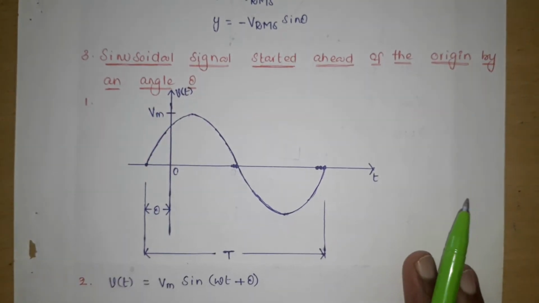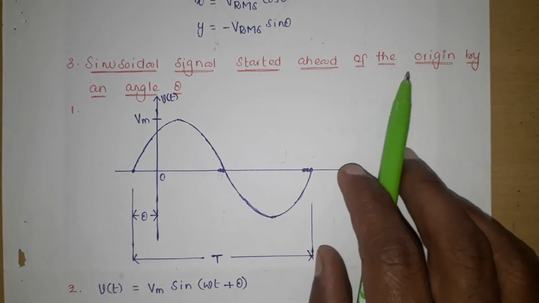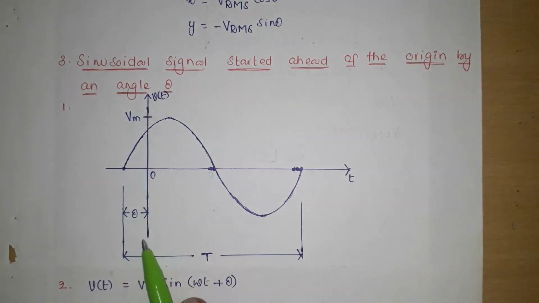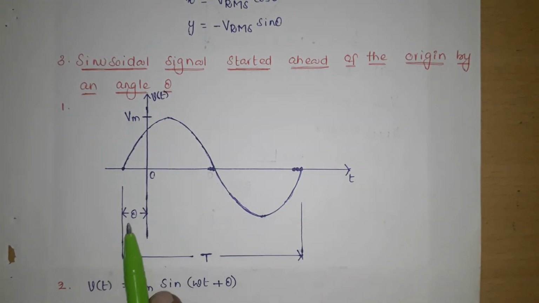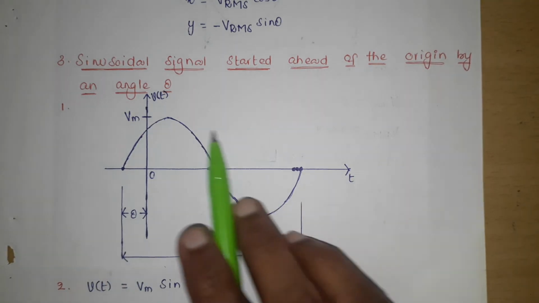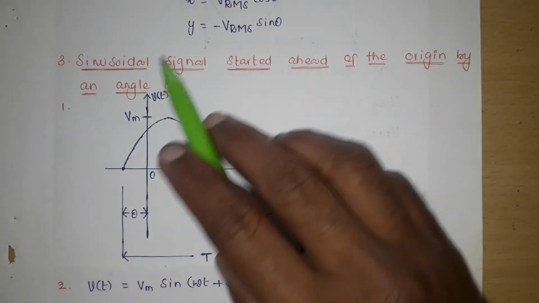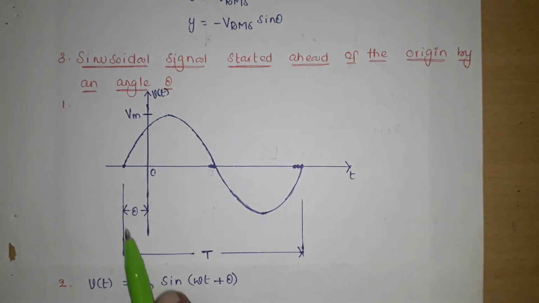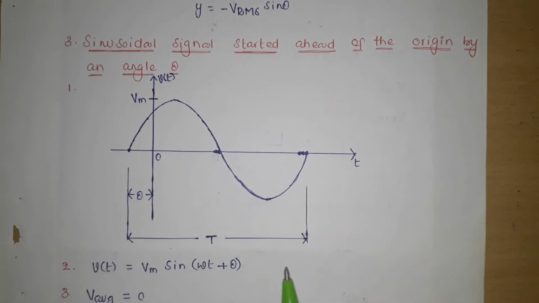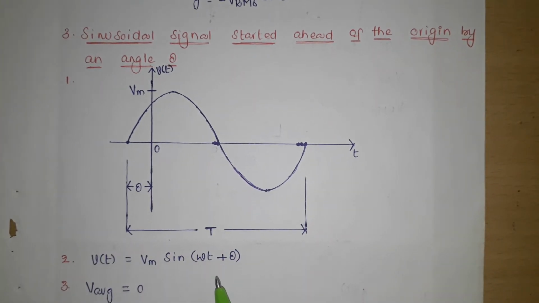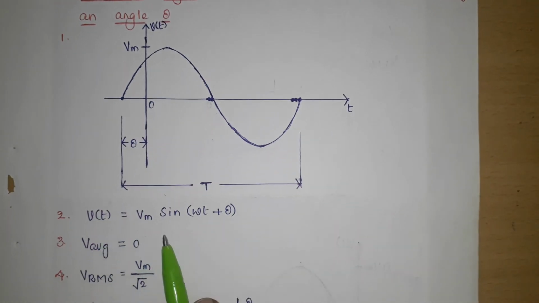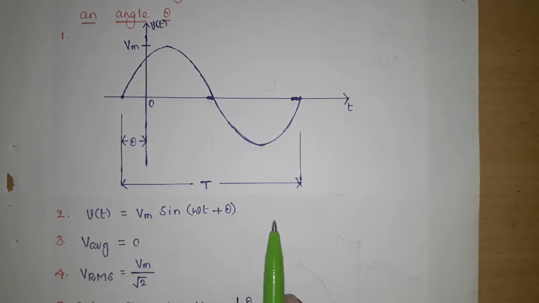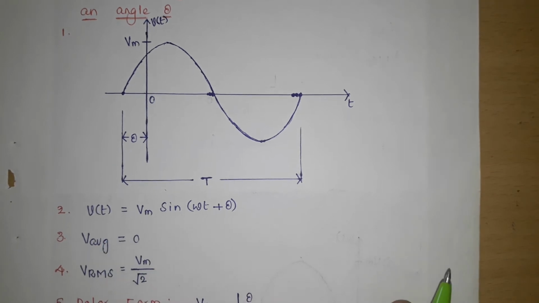Similarly, the last case is a sinusoidal signal started ahead of the origin by an angle theta. This is the sinusoidal waveform which started ahead of the origin by an angle theta. This is the cycle, the time period is capital T, the maximum is Vm, and the y-axis is V of t. What is the mathematical equation which satisfies this waveform? V of t equals Vm sin omega t plus theta.